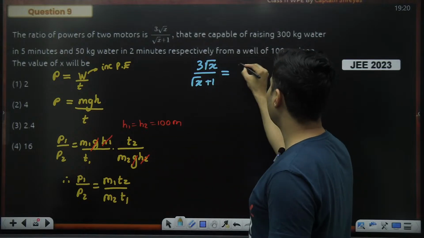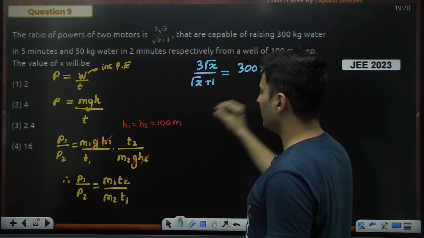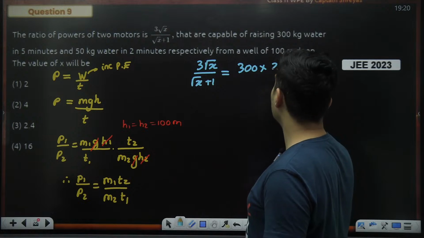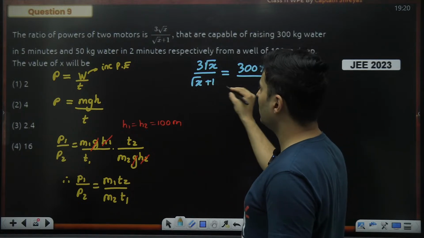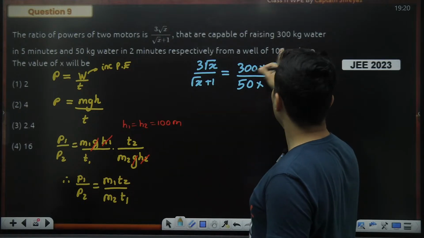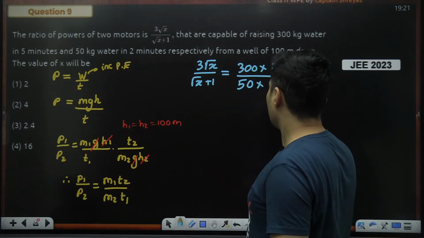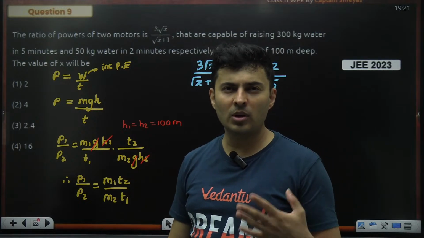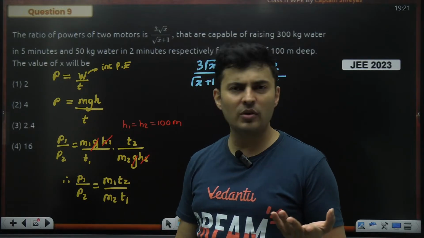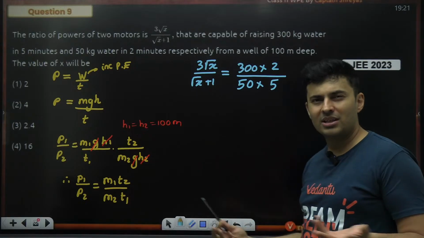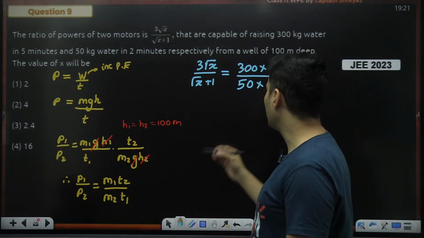What is mass 1? That is 300. What is time number 2? Time number 2 is 2 minutes. Okay, mass number 2, that is 50 kg. And time number 1 is 5 minutes. Sir, this is kg, this is minutes. Is it fine? Don't I have to convert minutes into seconds? Absolutely not, because on the top and at the bottom both are minutes, so the units will get cancelled. So don't waste your time over there.